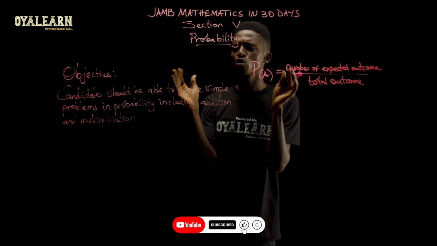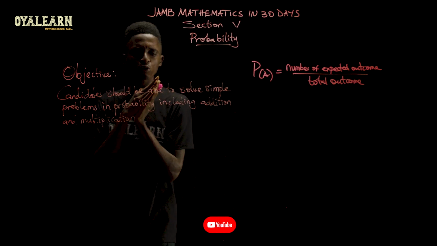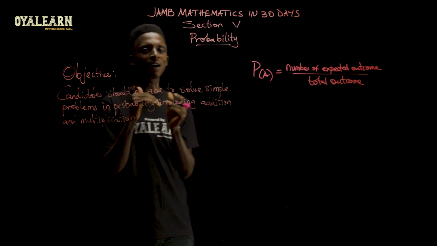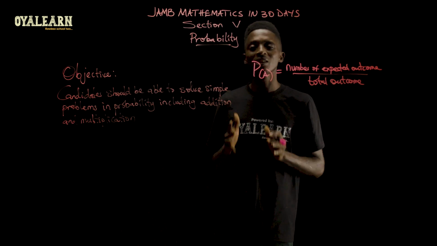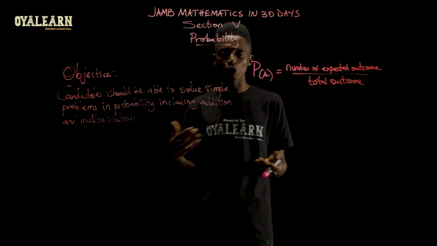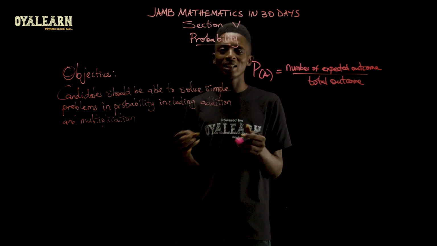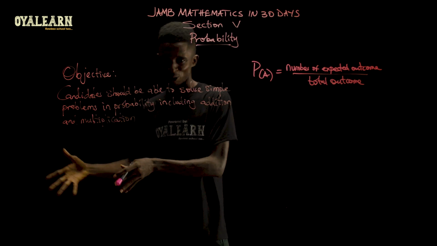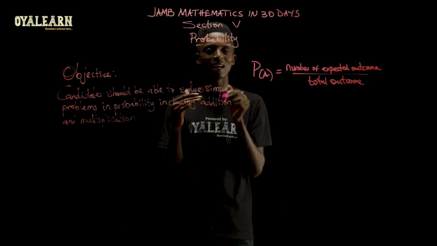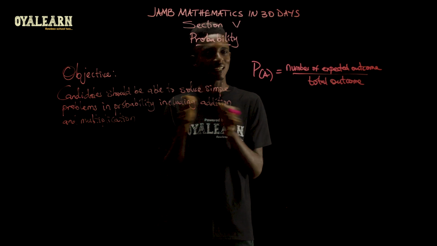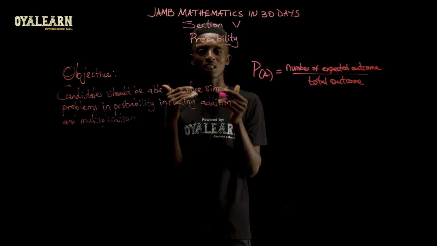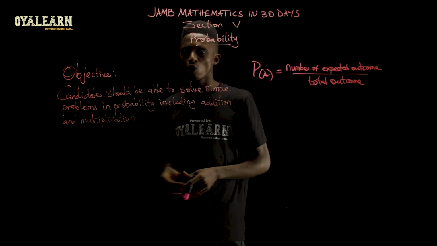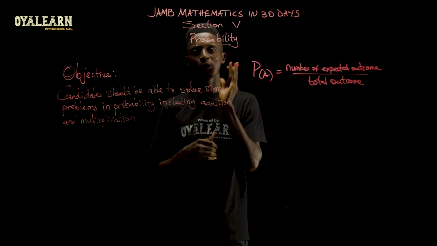As far as Jamb goes, what is expected of you is that you should be able to solve problems involving probability, including the addition and multiplication rule. However, they keep it as simple as possible due to the nature of the exam. It's a multiple choice question and you are only allotted a little amount of time. So we'll only be looking at probability that involves addition, multiplication, and general theoretical probability, as well as experimental probability. So if you're ready, let's go on now to solve past questions in Jamb on probability.